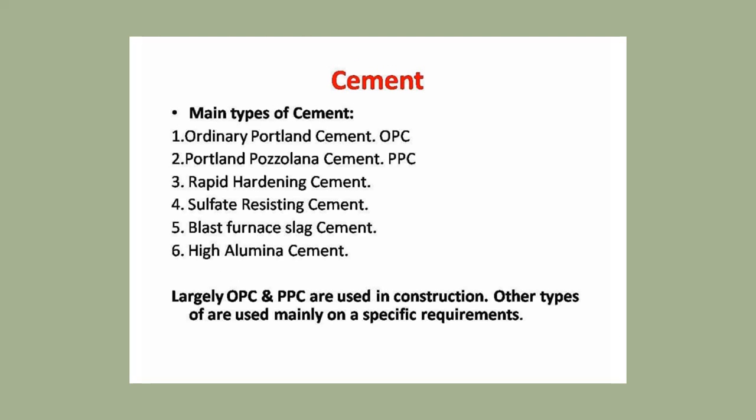Now, as far as cements are concerned, there are different types of cement: OPC and PPC. That is ordinary Portland cement and Portland pozzolana cement. These are the two main types used in the industry. Other types are rapid hardening cement, sulfate resisting cement, blast furnace slag cement, and high alumina cement. These are based on the requirement of the owner or the requirement of the construction site. So only two main types are there: OPC and PPC.